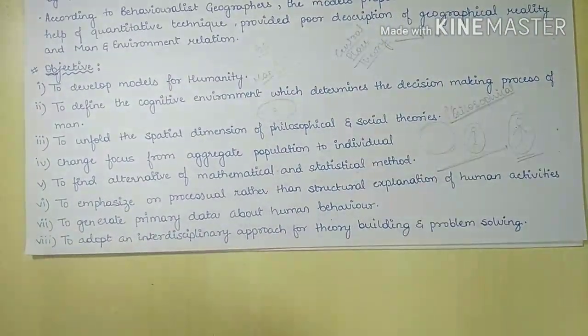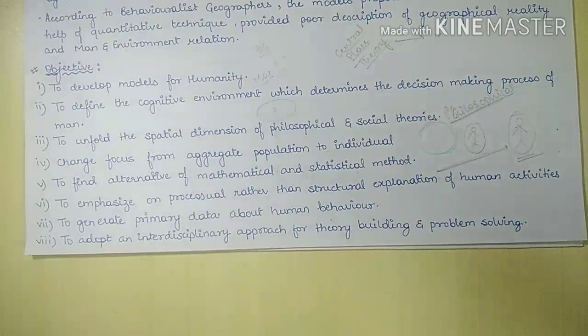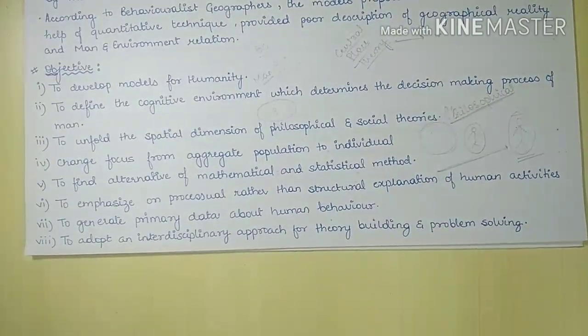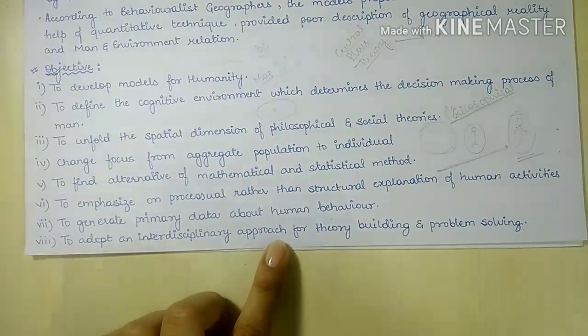Next, instead of already collected or published data, it emphasized generating primary data about human behavior.